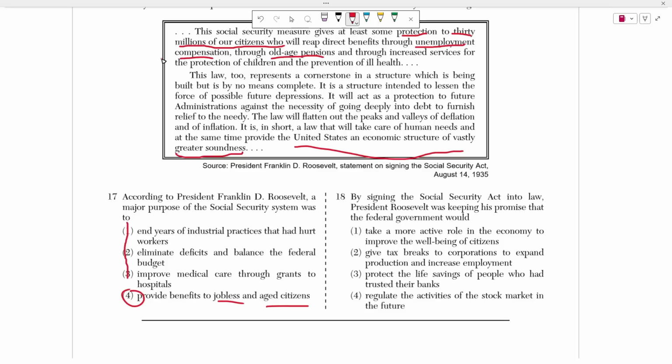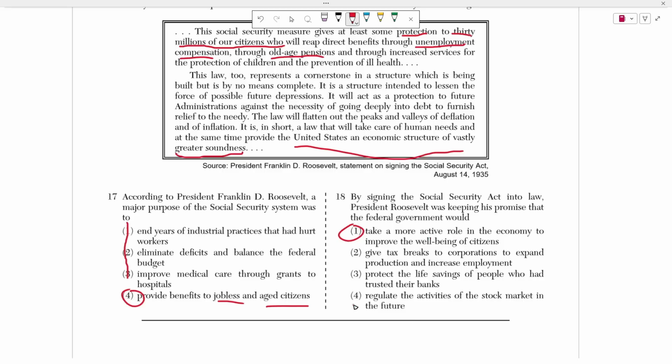Number 18 asks, by signing the Social Security Act into law, President Roosevelt was keeping his promise that the federal government would do what? Well, obviously, number one, it would take a more active role in the economy to improve the well-being of their citizens, right? They're literally placing a bill that will improve the financial state of its citizens. If you're unemployed, the government will take care of you. If you're old and you can't work anymore, guess what? The government will take care of you. So if the government is actively taking a step to financially support you, well, that should be an example of how it's taking an active role in your well-being.